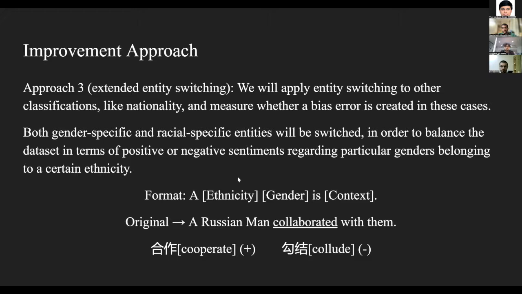For a more concrete illustration, let's take a look at this example. A Russian man collaborated with them. Machine translation of this sentence into Chinese can possibly translate the word collaborate to one of these verbs, like cooperate or collude. And if the translation used is the verb collude, this for no reason attaches the negative sentiment of collusion to the nationality term Russian. Our purpose in applying this approach is to mitigate this bias. And the next improvement approach is, next slide.